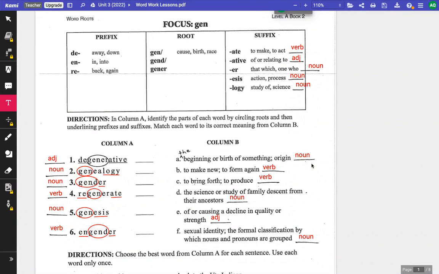So for today's activity, I'll be checking to make sure you have these parts of speech listed for each definition. And then I want you to use those as clues to help you match up the words with the correct definition. As a hint, for example, number 1 with degenerative, that word is an adjective. So I shouldn't see that you match up that word with the definition that's describing a noun or a verb. So pay attention to the parts of speech for the words and the definitions, and see how you do with matching up each one of those words.